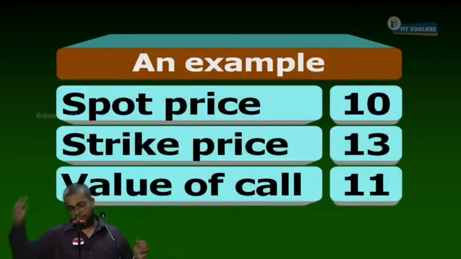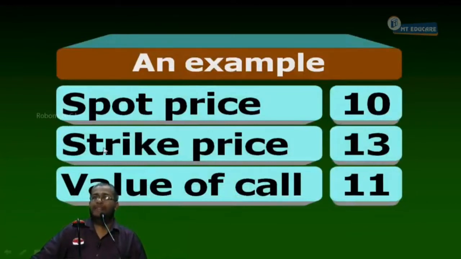Example. Spot price 10. Don't ask me interest rate and all. Okay, too much to ask. Already is making bumper profit. Yes or no? So any interest you can just have it. Any of the 1 rupee is guaranteed. Okay. Spot price 10, strike price 13, value of a call 11.